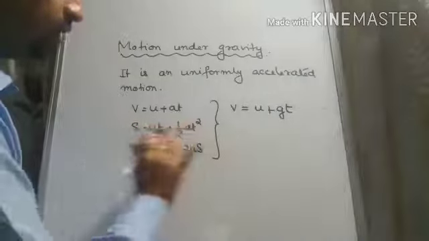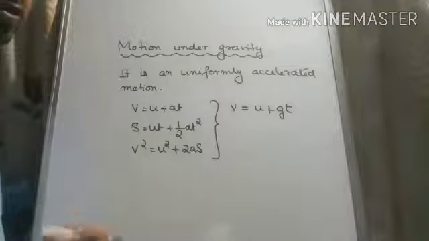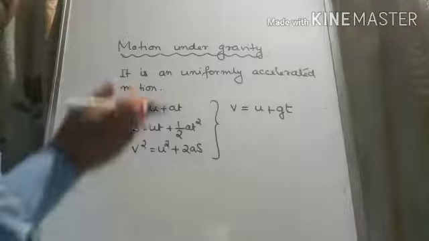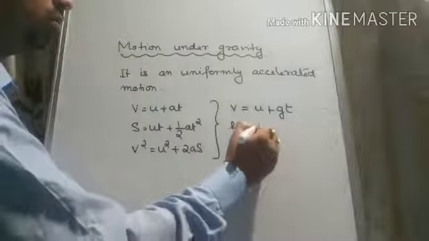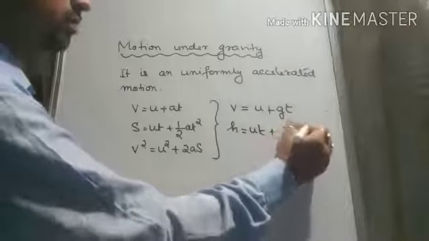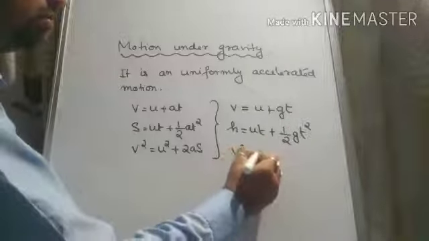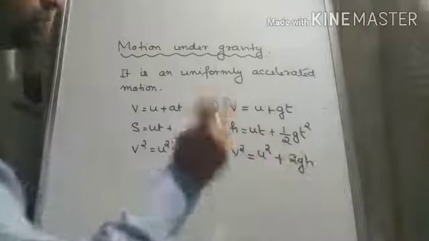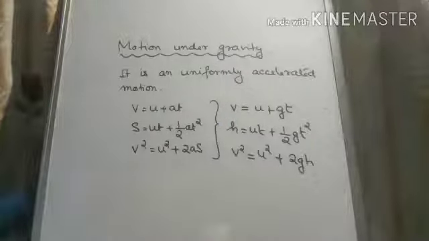Similarly, this one can be rewritten as, we know S is the distance. So here the distance is basically the vertical displacement, either going up or coming down. So here we will write h, which is equal to ut plus half gt square, and the next one is v square is equal to u square plus 2gh. So these were the three equations for uniformly accelerated motion.